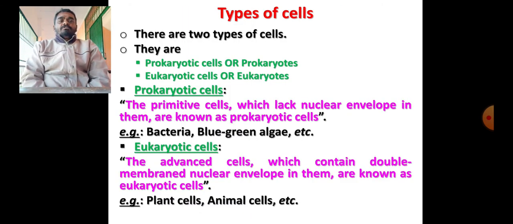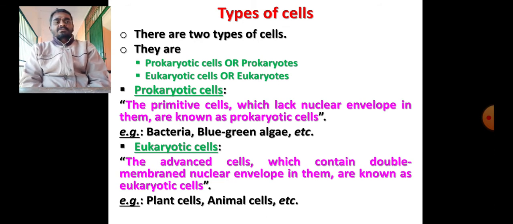Right. Now when we talk about cells, they are definitely differently shaped and differently sized, as we have told in the characteristics, and they have different types also. So basically all sorts of cells are classified into two different types, which are called prokaryotic cells, or prokaryotes, and the second type is called eukaryotic cells, which are also known as eukaryotes. Either prokaryotic cell or prokaryotes, eukaryotic cells or eukaryotes, any term you can use here.